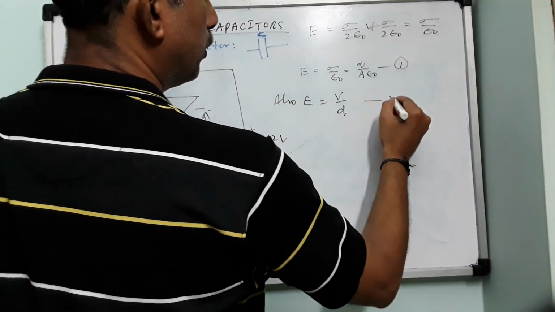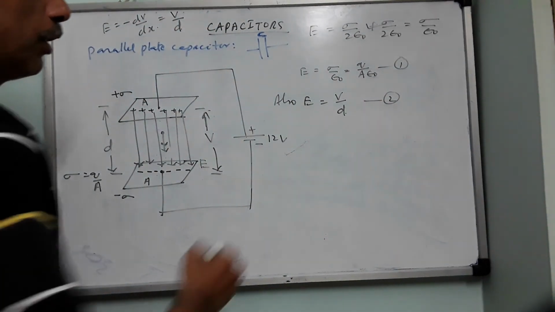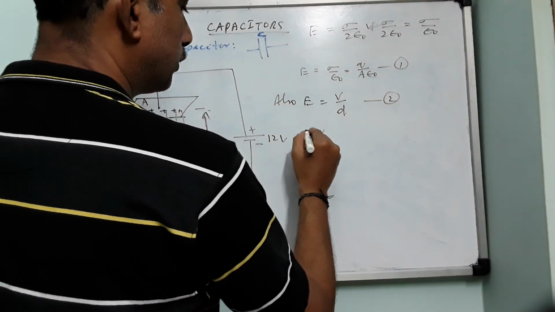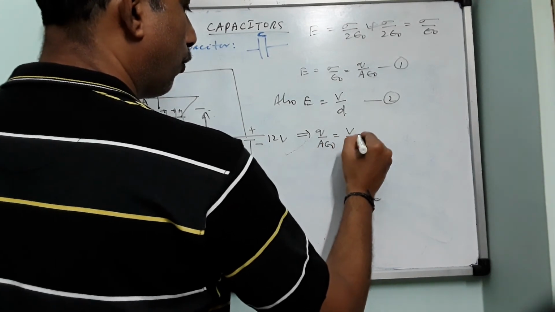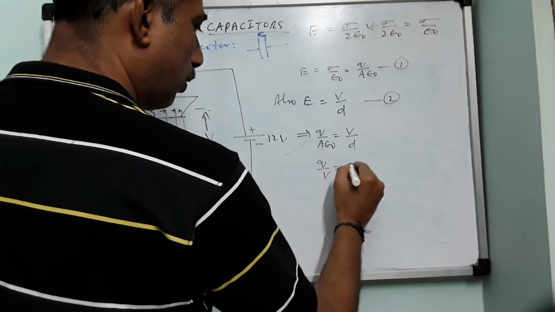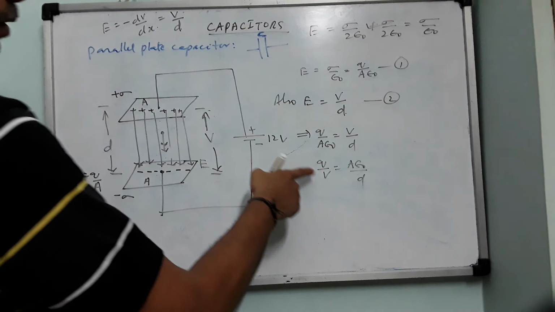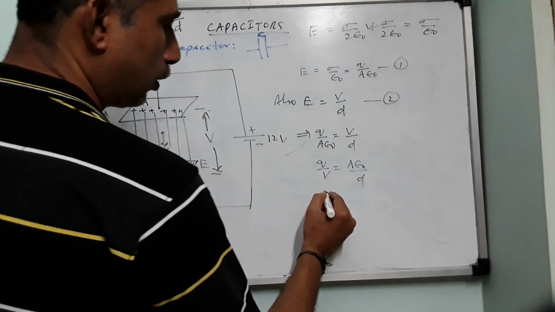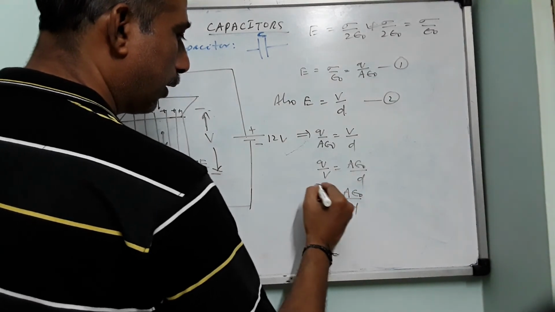Equation 2. So the LHS are equal in equation 1 and equation 2. You can equate the RHS. This implies Q by A into epsilon naught equals V by D. You bring V this side, D will go that side: Q by V equals A epsilon naught by D. But Q by V is nothing but what? We have defined capacitance as the ratio between charge and potential. So this will become C equals A epsilon naught divided by D.